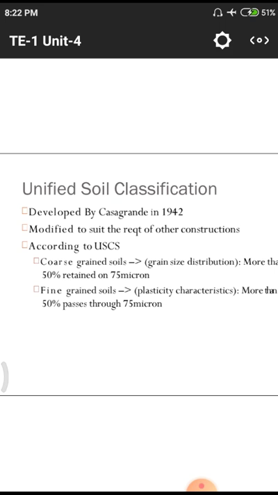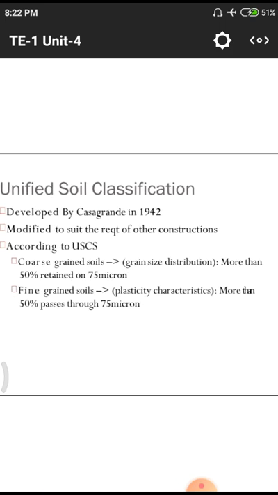Next, according to USCS, the Unified Soil Classification System, there are two kinds of soil classification. The first is coarse grained soil, which means the particle size is very high. The next is fine grained soils. Coarse means very hard, that is, the texture is very high. Fine grained soils means the size of the particles is very small.